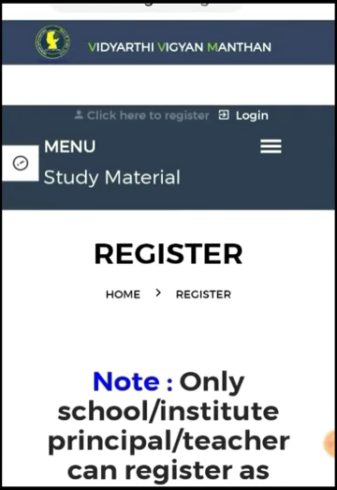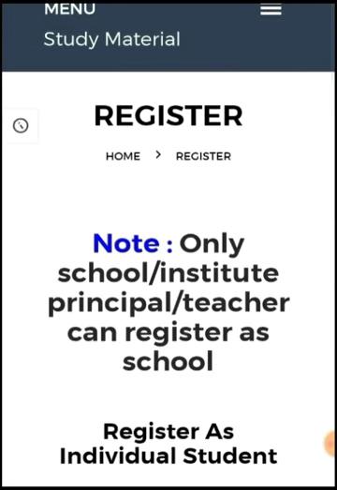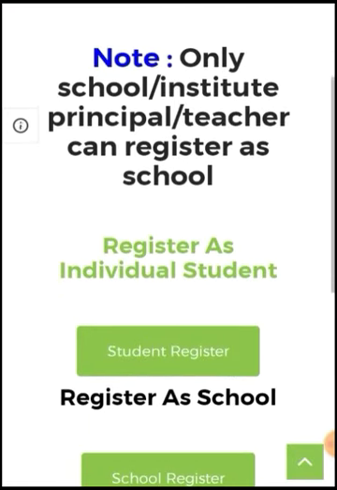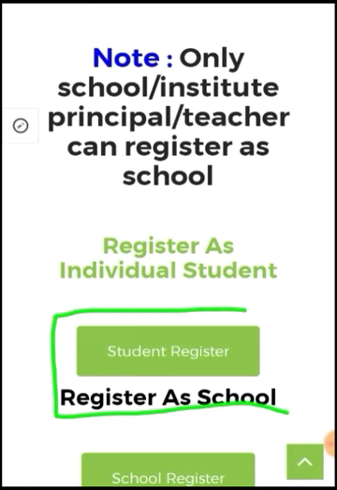There is registration for the school, for the institution, principal, teachers, and for the students. So as a student, you have to register. You can see the student register, which means a student can register individually.